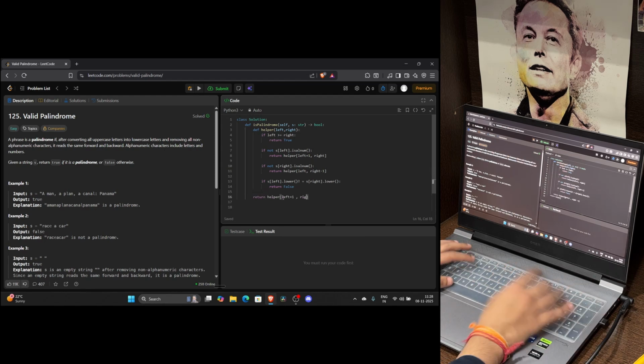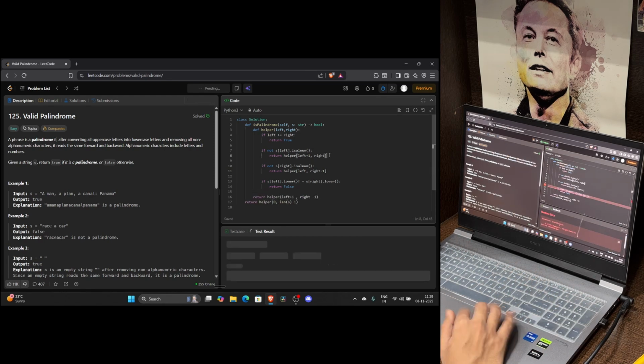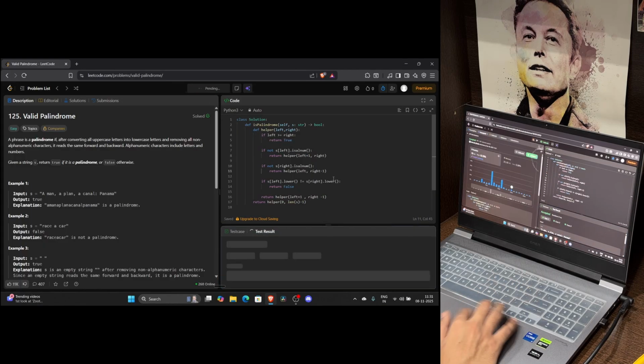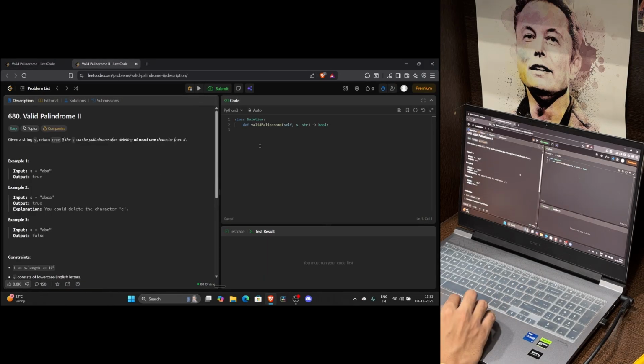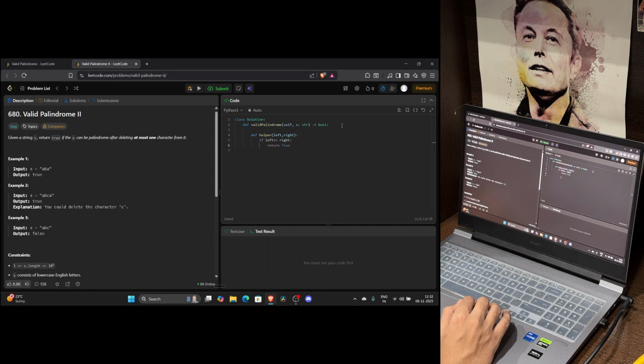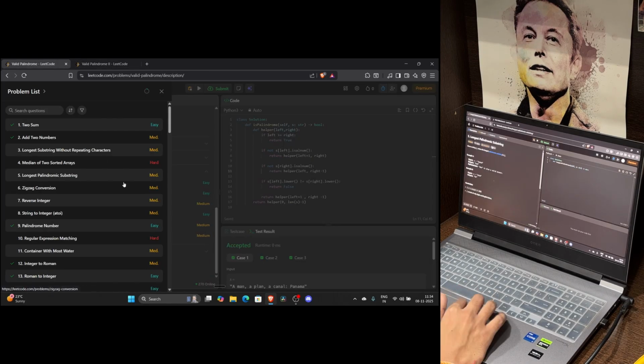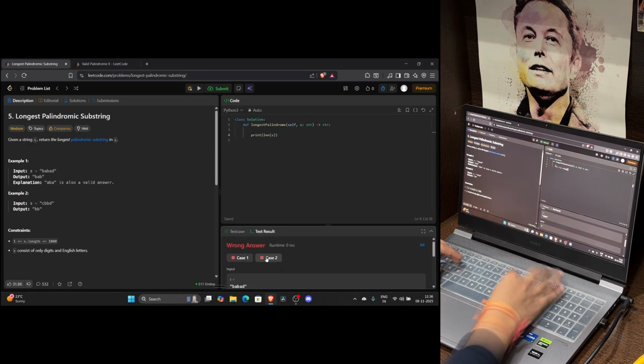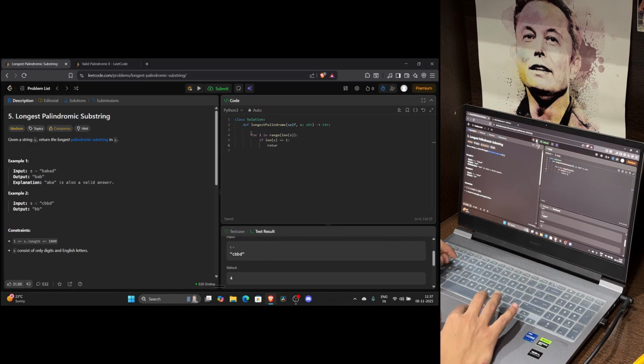The first was valid palindrome, where we had to check if a string reads the same backward and forward using recursion. To solve it, we use two pointers, one at the start and one at the end of the string, and move inward while the characters match. If any mismatch occurs, it's not a palindrome. The process continues until the left pointer crosses the right, confirming the result.